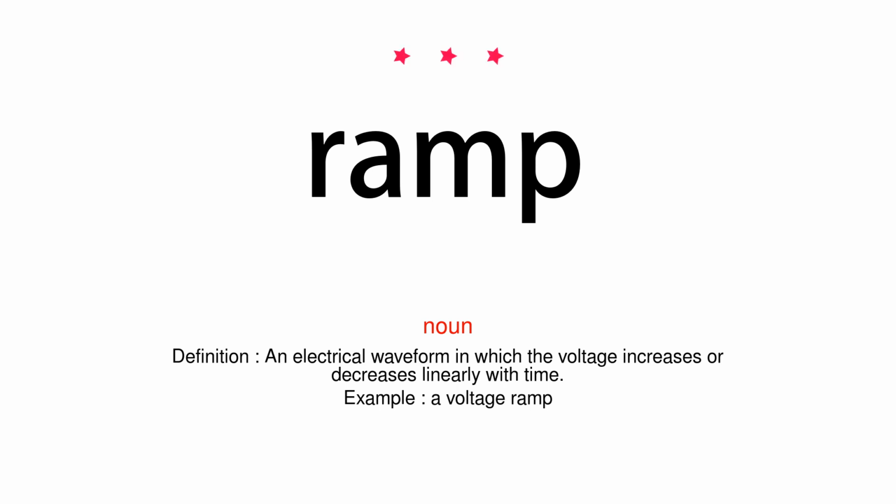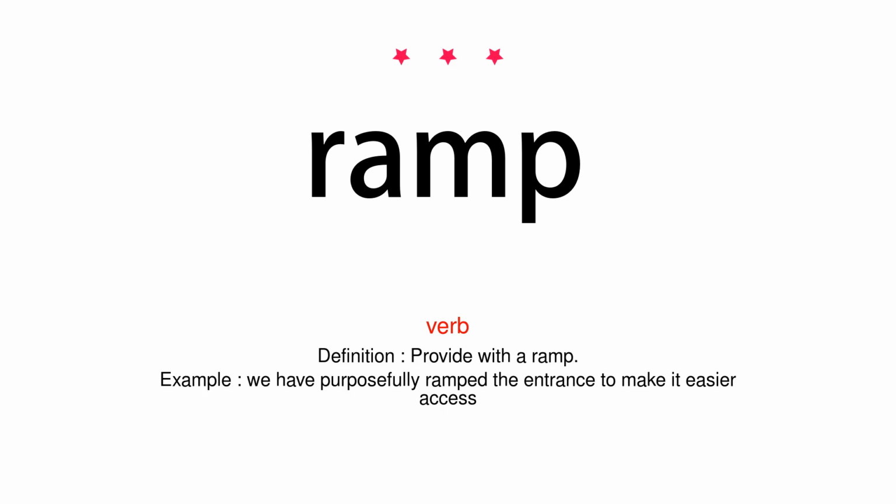Example: a voltage ramp. Verb. Definition: provide with a ramp. Example: we have purposefully ramped the entrance to make it easier access.